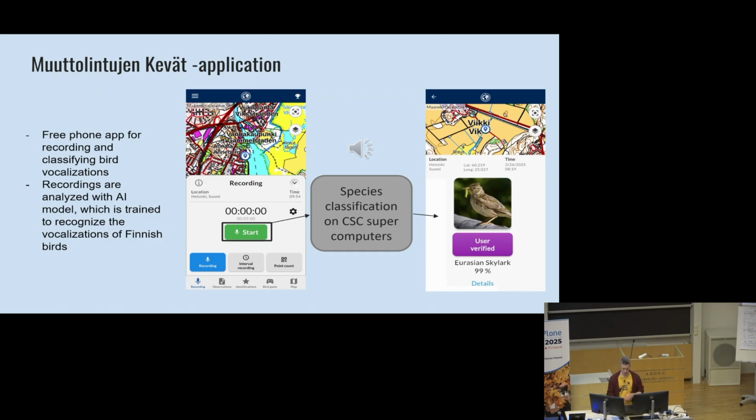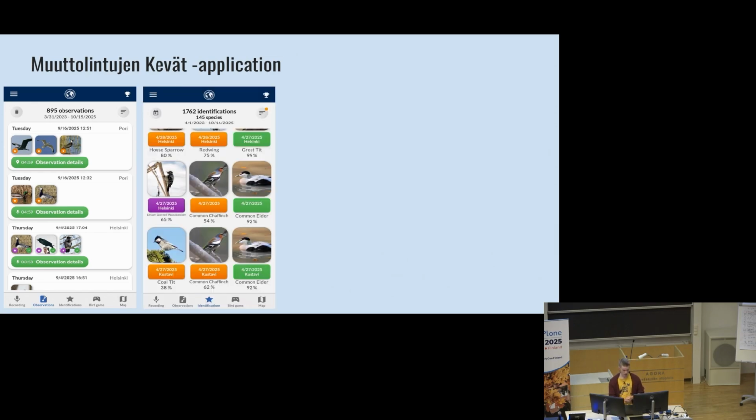And of course, the basic idea of the app is to provide this tool for species identification, but then we have also other basic properties in the app. People can scroll through their old observations and filter them based on time and location. Then people can see the list of individual species that they have recorded. The application shows all detections with higher than 30% confidence, and these are shown with the orange color.